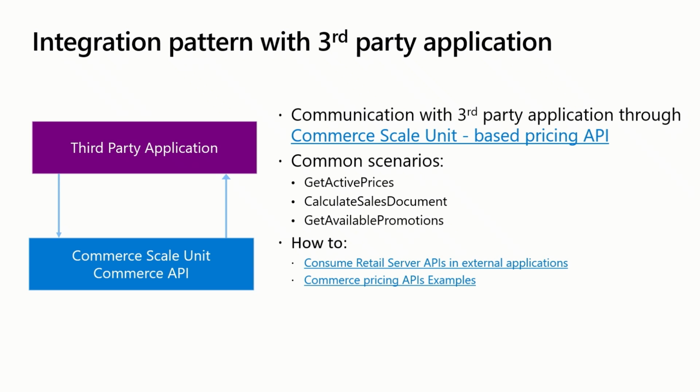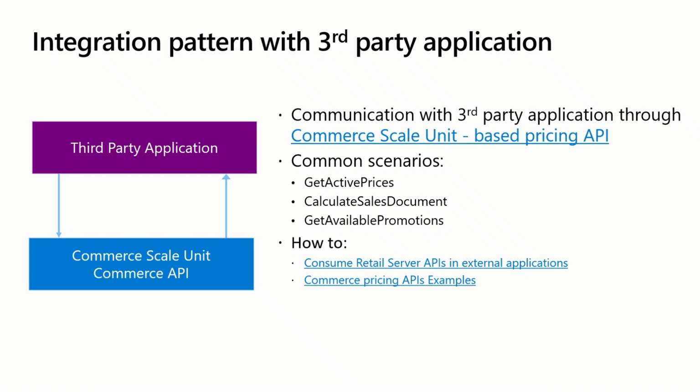So how about if you want to integrate unified pricing with third-party applications? Here, we would recommend taking advantage of the Commerce Scale Unit and its pricing API. This capability opens for supporting various pricing scenarios at scale and by allowing third-party services like applications or point-of-sale systems to retrieve pricing information while reducing dependency on the back-office environment. Here are some scenarios made possible.